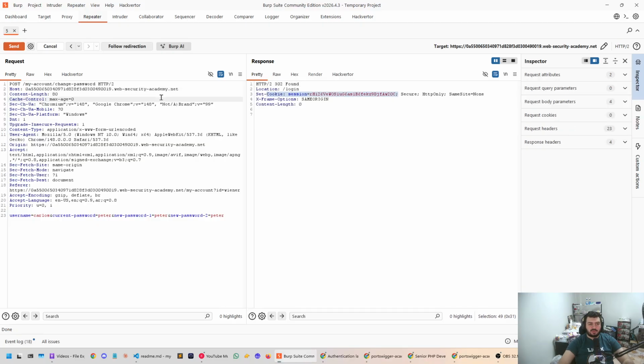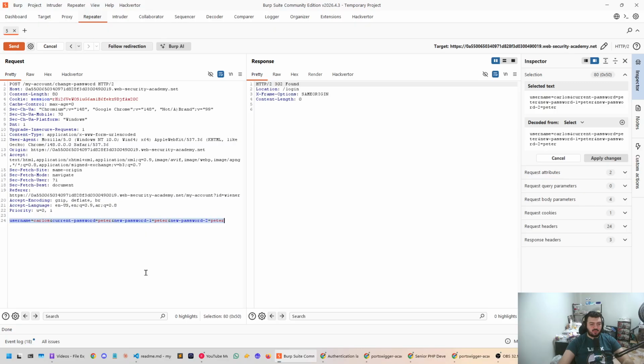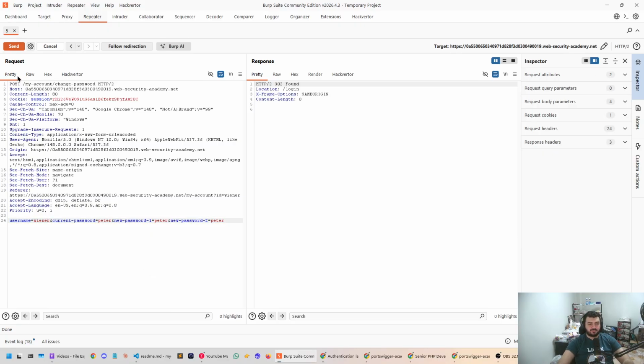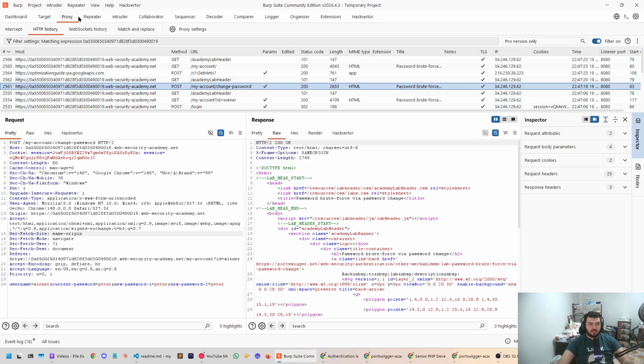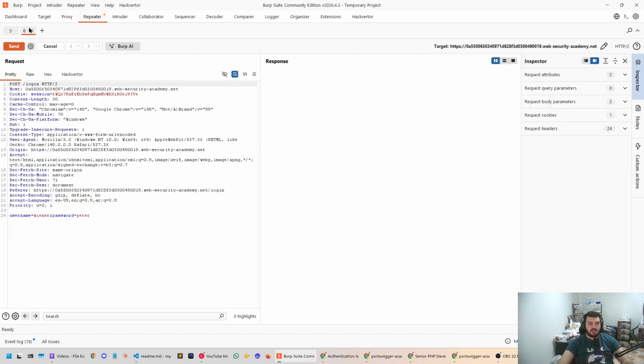So I guess we could just copy this, and then okay, so we're not setting the session anymore, but we are getting a 302. Question is, can we reset our own password in this state? We cannot. So that means we need to actually do a successful login, which we could grab from here. Let's send it to the repeater, and then we could do a login.